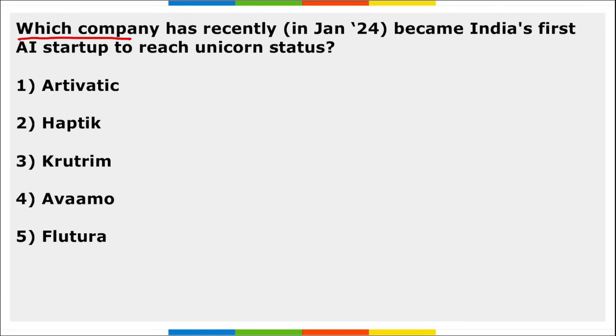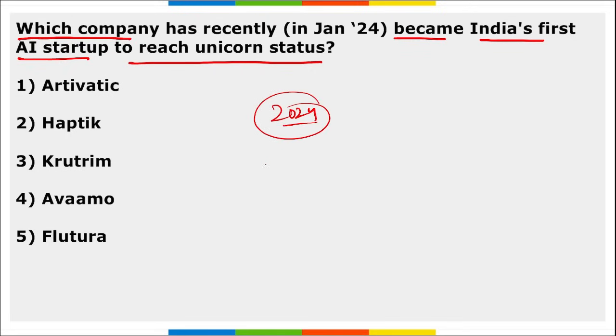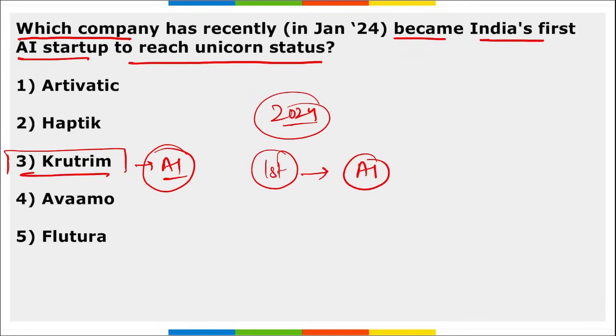Next, which company has recently become India's first AI startup to reach unicorn status? So, for the year 2024, which is the first Indian startup that has reached a unicorn status, that is Krutrim, right? It is an AI startup. Krutrim is an artificial intelligence startup. This was launched by Ola founder and chairman Bhavesh Agrawal, and he has raised $50 million at a valuation of $1 billion. And this round was raised by Matrix Partners India. Correct? And what is the unicorn status? When the value reaches $1 billion.